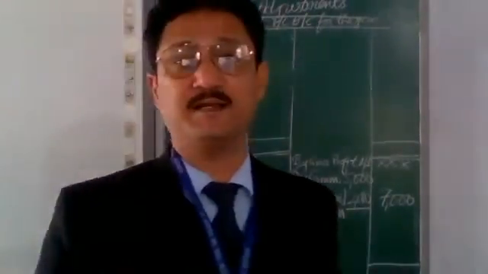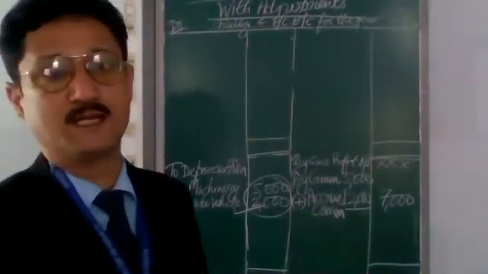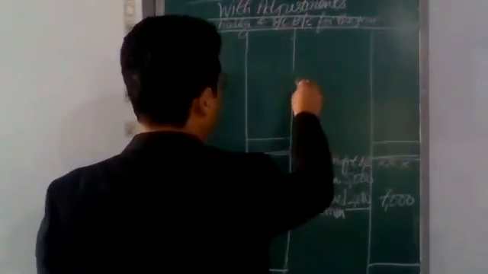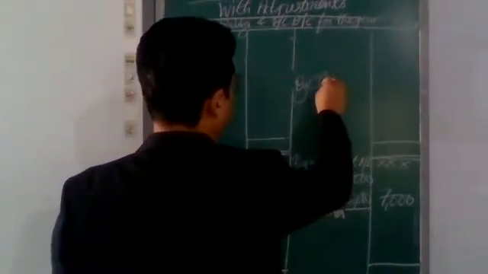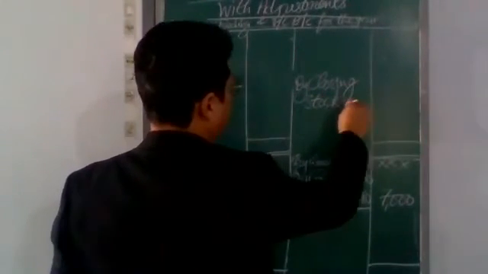The next adjustment is of closing stock. Closing stock, you know very well, it is shown in the Trading account, credit side of Trading account. Very good.